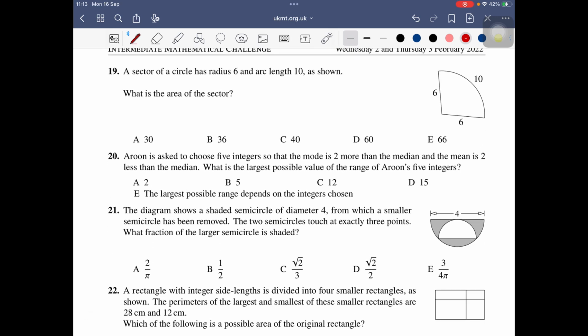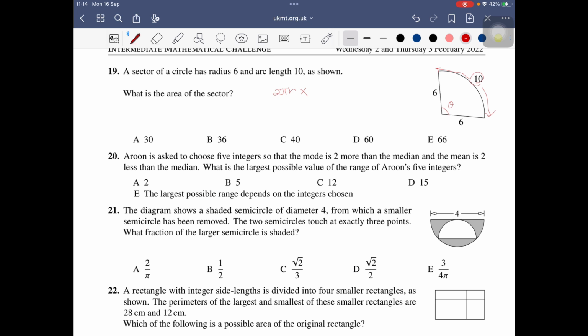And the sector: radius 6 and arc length 10, find the area of the sector. Okay, for the sector area, before that we need to see the length formula first. 2 pi r is the formula of the whole circumference of the circle. But we want to know only this arc part, as a part of the circle.